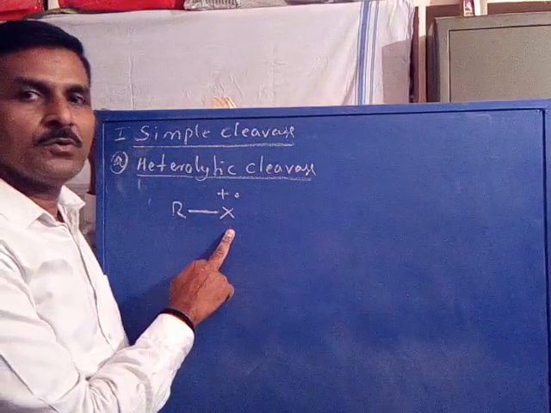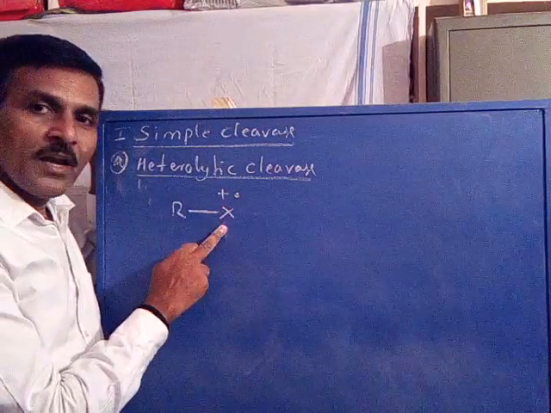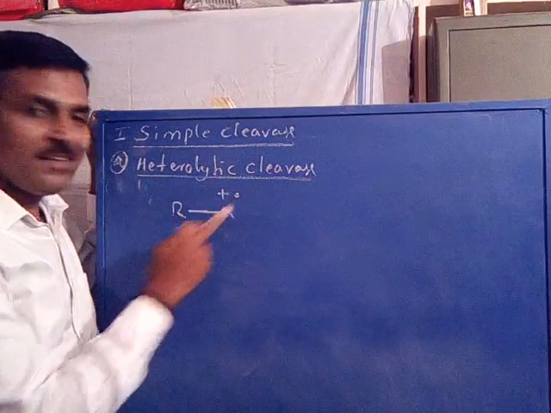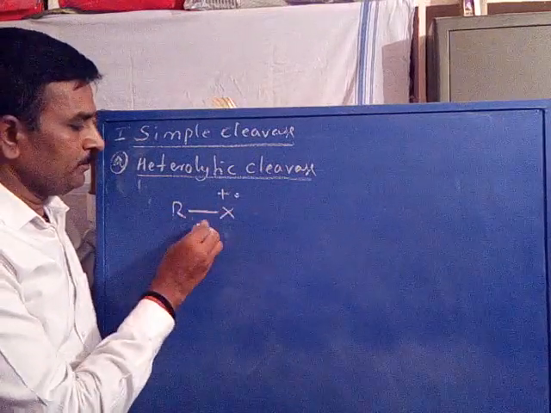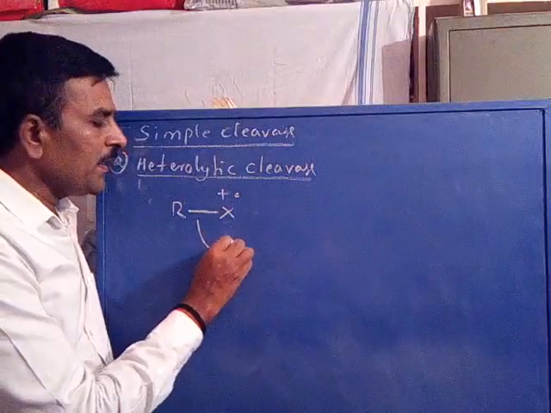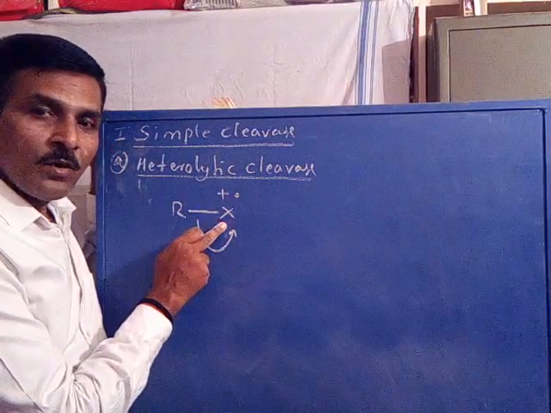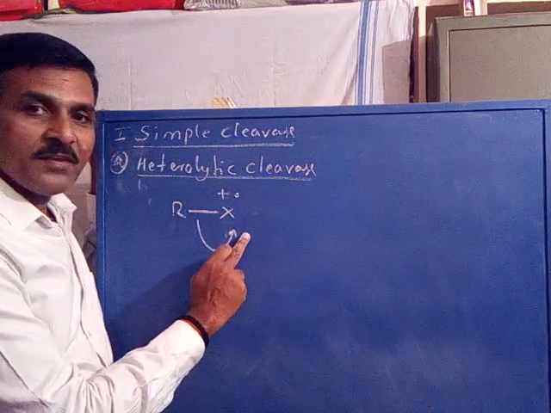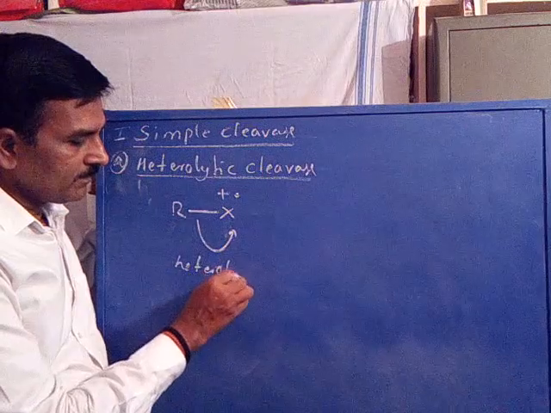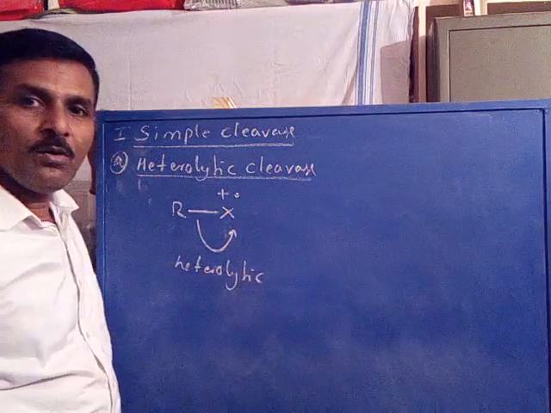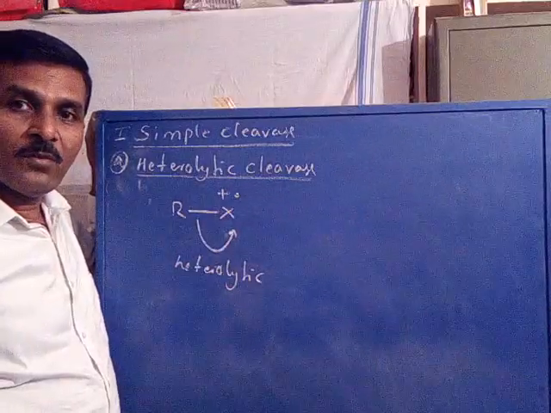This is the molecular ion RX plus dot. Now both bonding electrons are taken away by the more electronegative atom. This is called heterolytic cleavage.